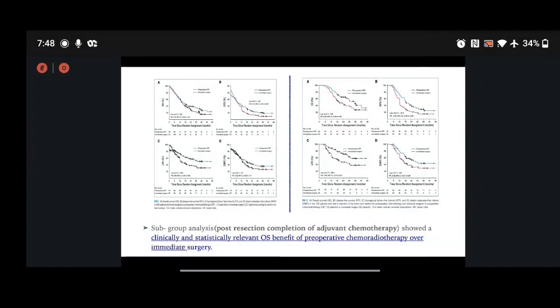It has no statistical significance, but when we look at those patients who completed the whole course of treatment, that is neoadjuvant chemotherapy followed by surgical resection and administration of adjuvant chemotherapy, they showed overall survival better than immediate surgery, as well as better disease-free survival, locoregional free survival interval, and distant metastasis-free survival, which was statistically significant if the patient had finished the whole course of chemotherapy.